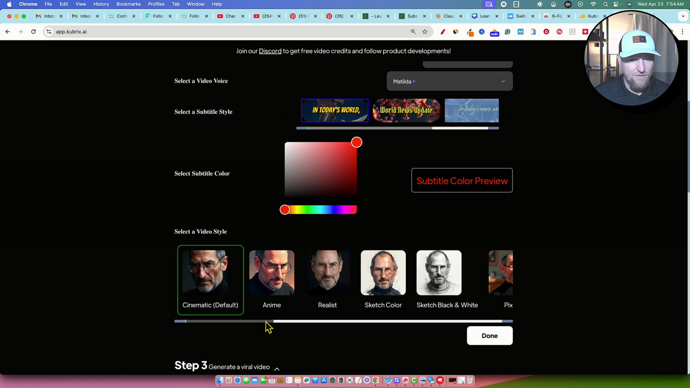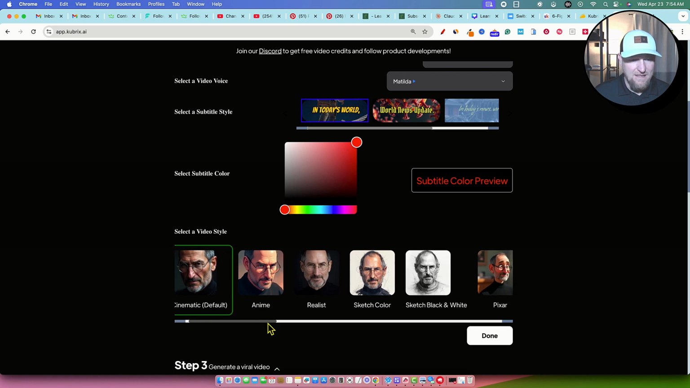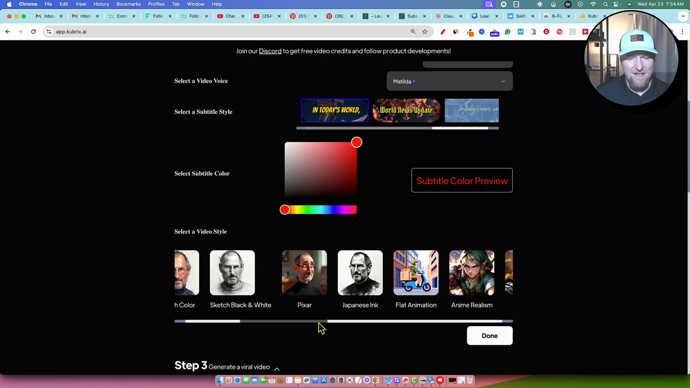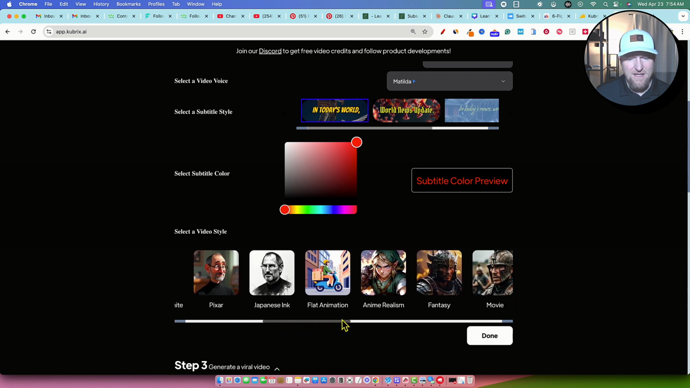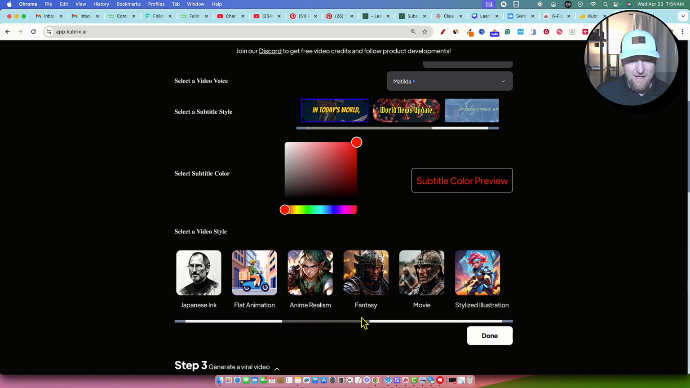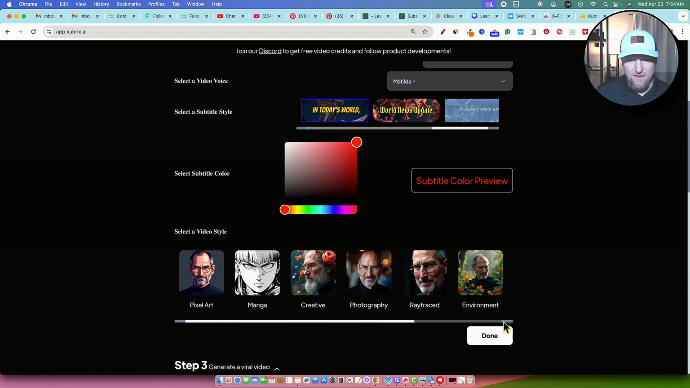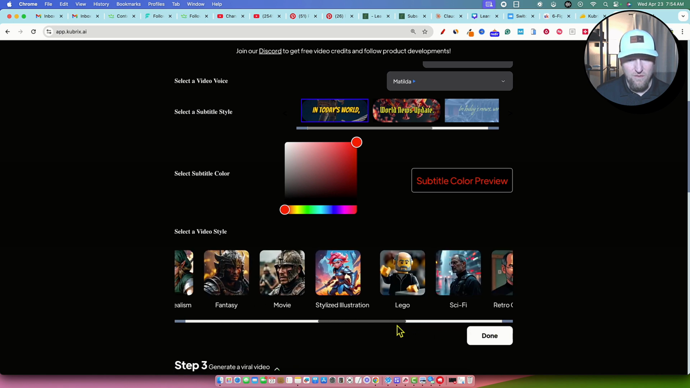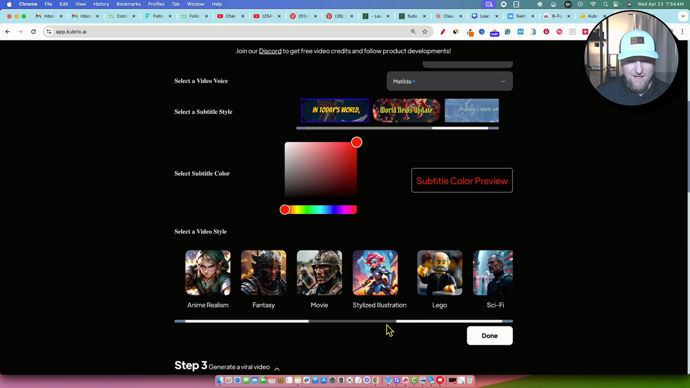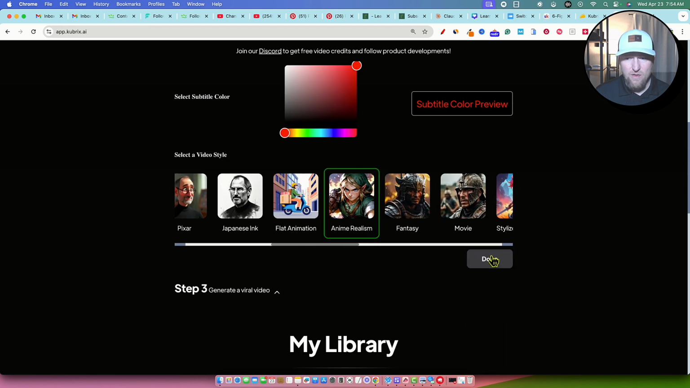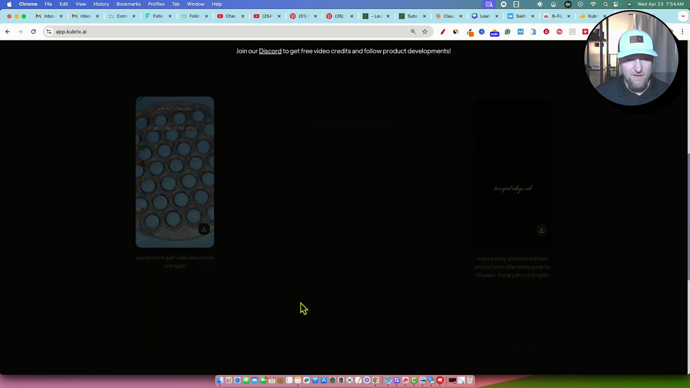Here is where you'll select your video style. And you can see that they have cinematic, anime, realist, sketch color, sketch black and white, Pixar, Japanese ink, flat animation, anime, realism, fantasy, Lego. I mean, they have a lot of options here. That's really cool. Let's go with either stylized illustration or anime realism. And we're going to make like a video game type one, right? So once you select which one you want to go with, we're going to go with done.